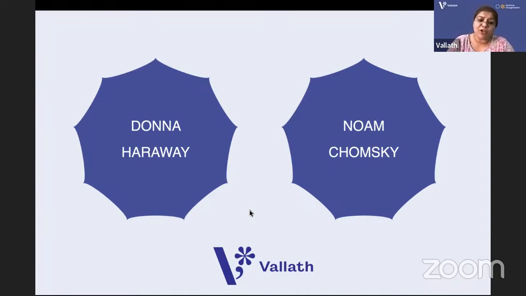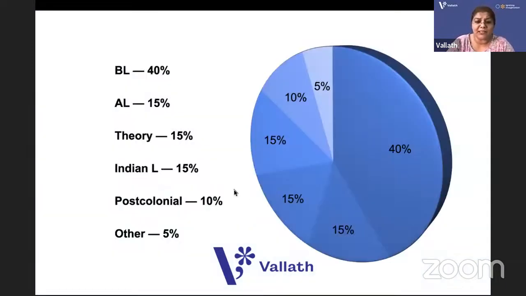All the questions we have not got, but based on what we got, I have made this. 40% of questions clearly were from BL. BL means British literature. 10 or 15% questions were from American literature. Maybe 10%, I can't say for sure because I didn't get every question. Theory also, 15%, I think. Okay, don't leave out any of these.